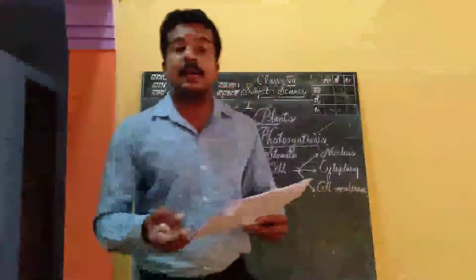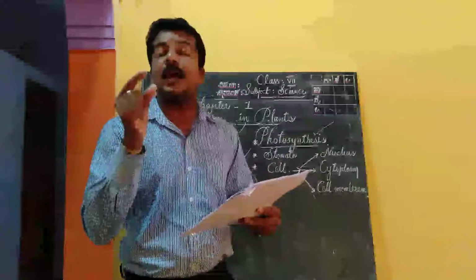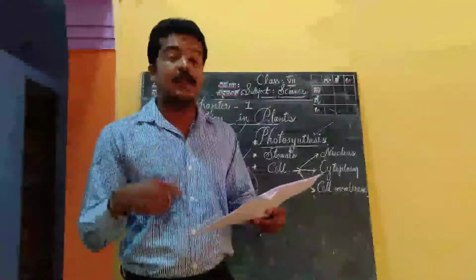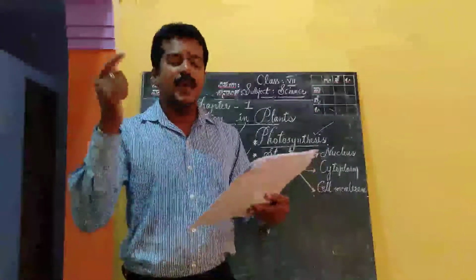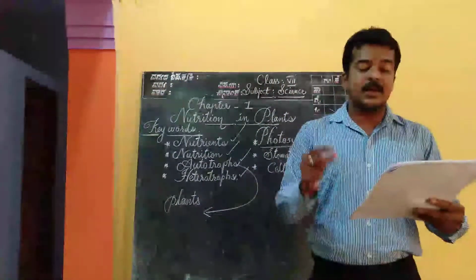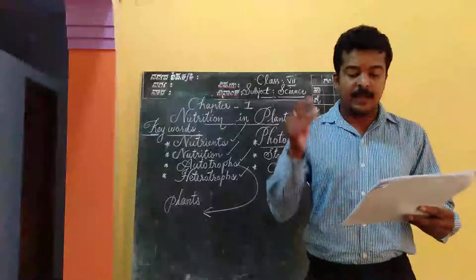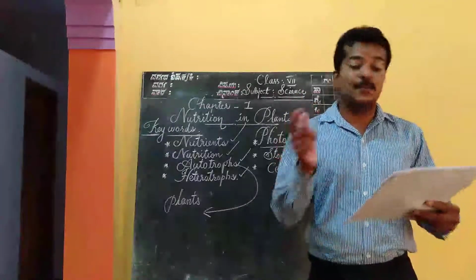And the meaning is heteros. The meaning of heteros is other. So what are heterotrophs? Animals and most other organisms that take in food prepared by plants.